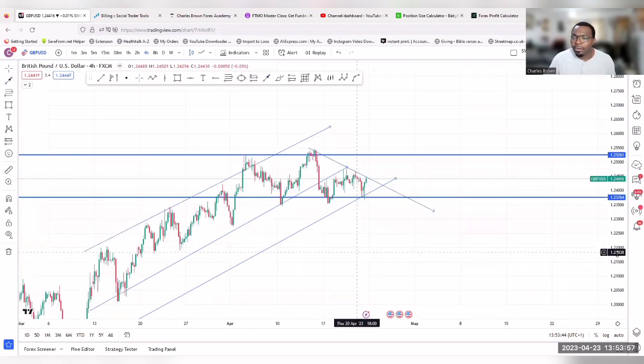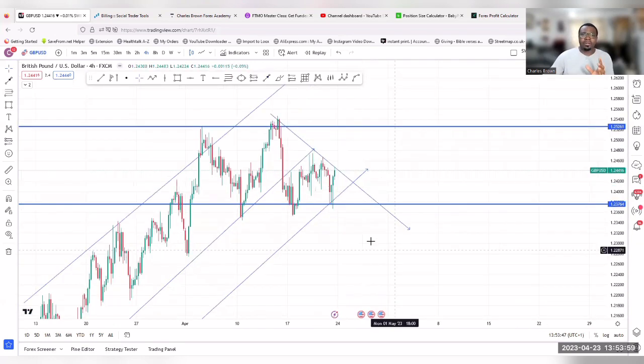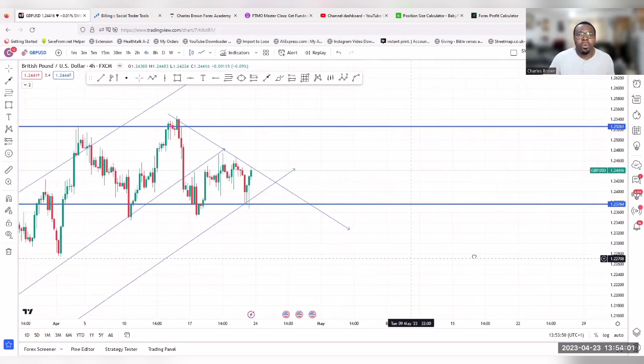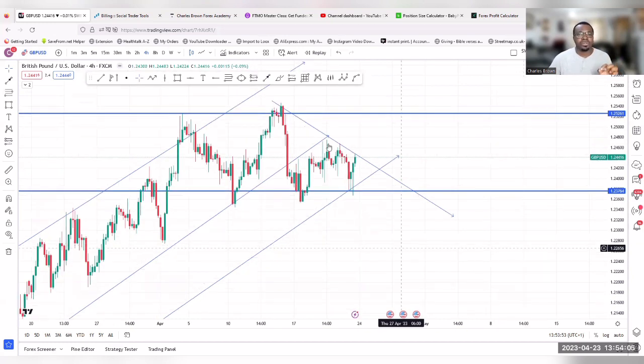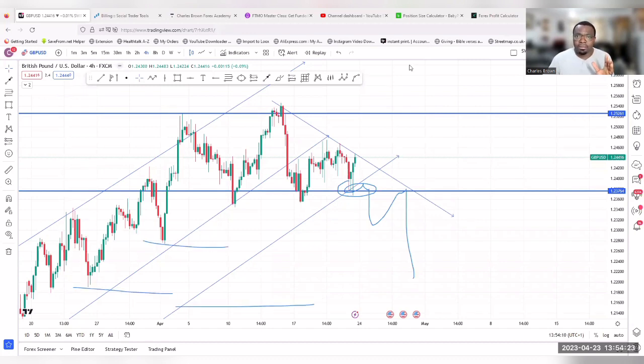What this signifies is two things: either the market wants to continue consolidating before breaking out to touch this key level or take out the high, or drop to break this level, and then create a pattern to start selling to these lows. You get it? So we're looking at all of those dimensions.